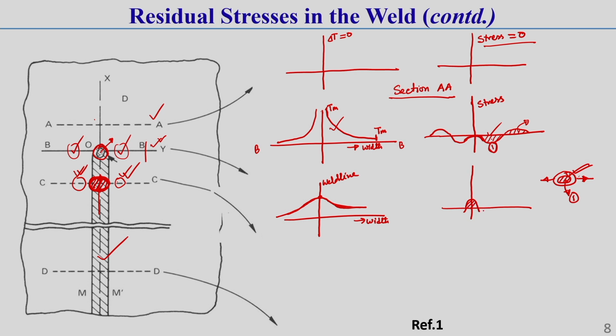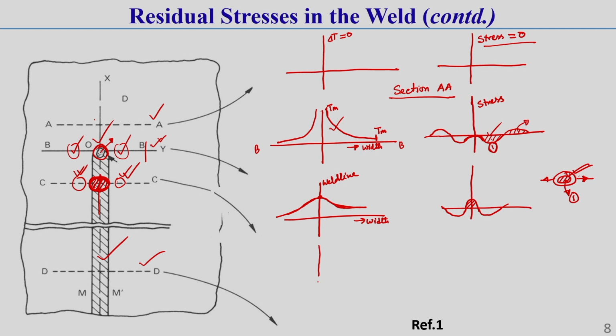As this zone is restricted, in the surrounding material some compressive stress will develop. Now, in section DD, which is far away from the heating zone, the temperature is again 0.